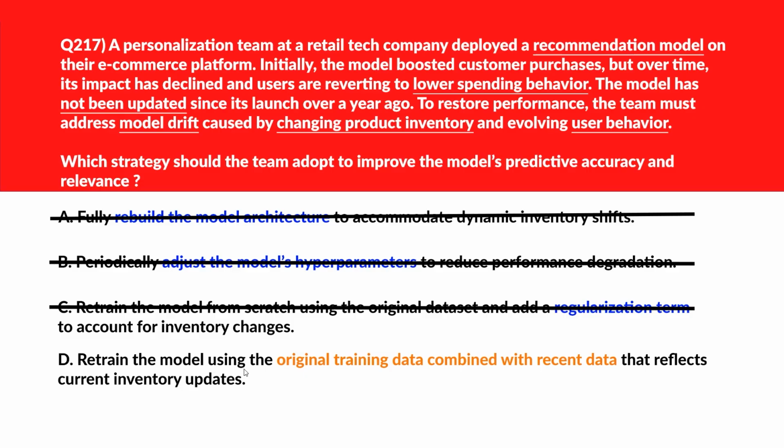D says retrain the model using the original training data combined with recent data that reflects current inventory updates. Original training data combined with recent data incorporates recent patterns and mitigates model drift by aligning training data with current conditions. We'll lock option D as the right answer.